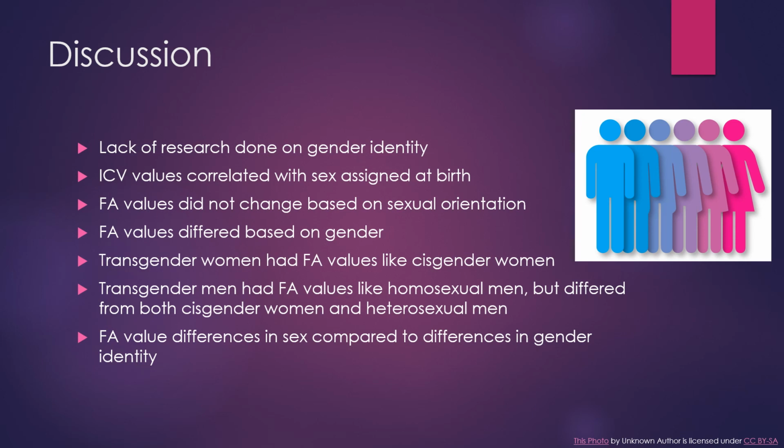In addition, the differences in FA values seen based on sex were mainly in the left CST and the right SLF, whereas the differences based on gender identity were seen elsewhere, such as the bilateral IFOF. The differences in FA values based on sex and gender identity overlapped in the left ILF.